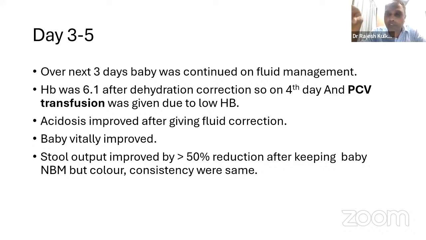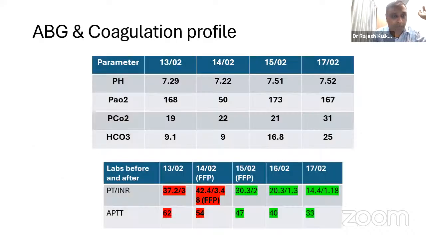Because the hemoglobin was very low, the child had some tachycardia. So we decided to give a PCV transfusion. After giving transfusion and fluids and everything, the acidosis also improved. The baby vitally improved. Over 24 to 48 hours, we kept NBM and the stool output improved. By that time, we had already given antibiotics and a PCV, we had kept the baby NBM, and there was a 50% reduction in stool output. But the color of the stool and the consistency were still the same. So that was what was happening with this baby.